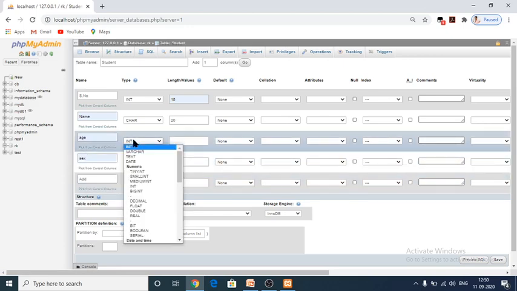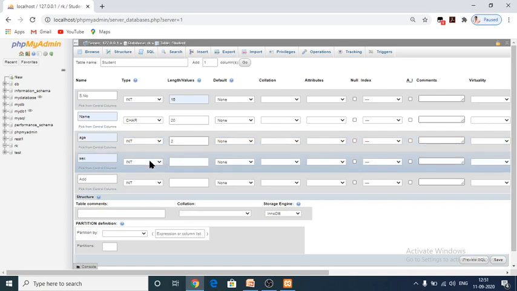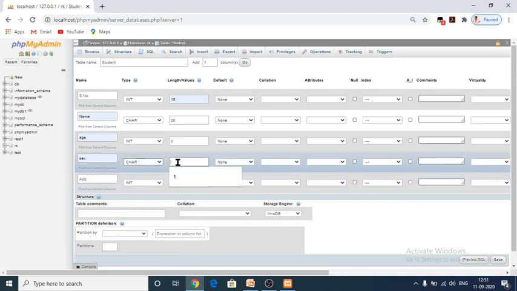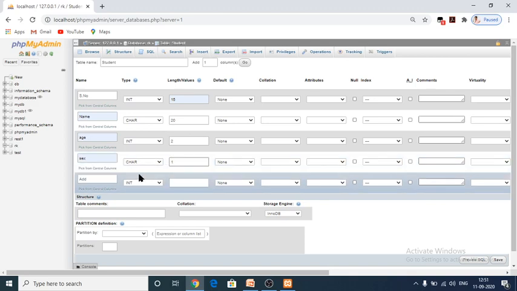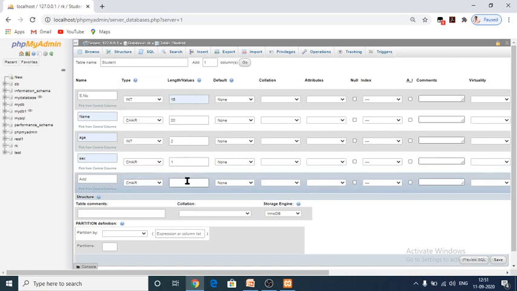Age should be integer, and this should be 2, and no need to give other things. And sex should be character, and here it should be 1, because no need to give the full name like female or male. And address should be character, and here 50, and save.